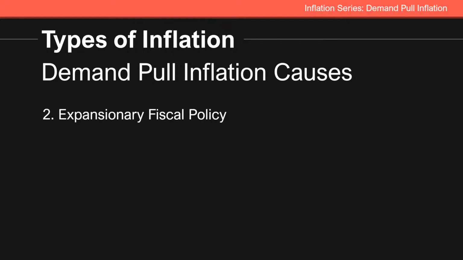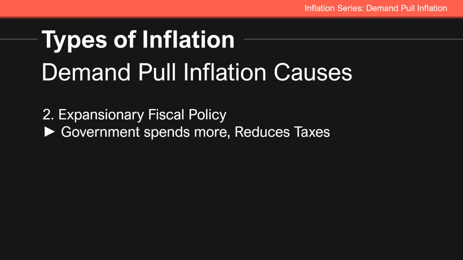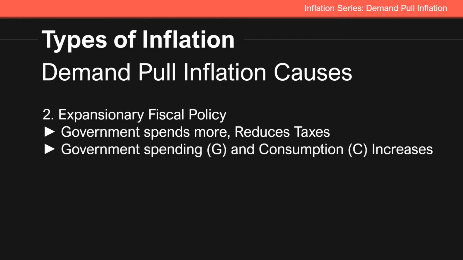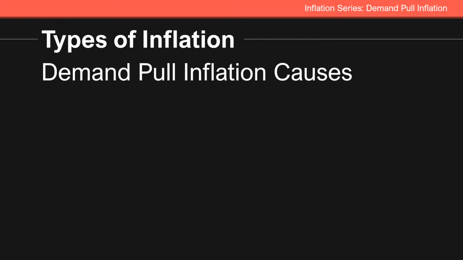Expansionary fiscal policy can also result in demand pull inflation, and this is when government spends more or it reduces taxes. Government spending G is going to increase, and when taxes are reduced, which means people may now have a higher disposable income, they may spend more and consume more, and aggregate demand will also increase.